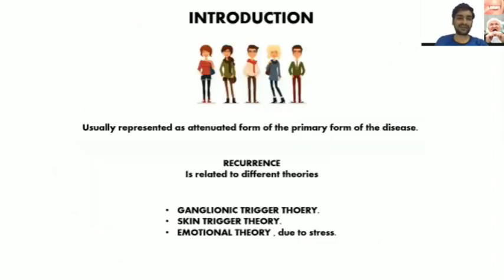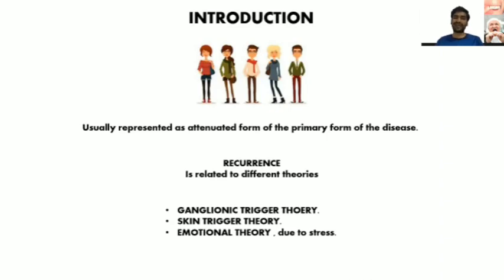Next, starting with the introduction. It is usually represented as an attenuated form of the primary herpetic stomatitis, right? Whatever the primary herpetic stomatitis was, this is an attenuated, that is reactivated, form of it. It is mainly seen in adults, while the primary was seen in children. Now next, moving on to the recurrence, it is mainly related to three different theories. What is the reason behind the recurrence of herpes simplex stomatitis, right?